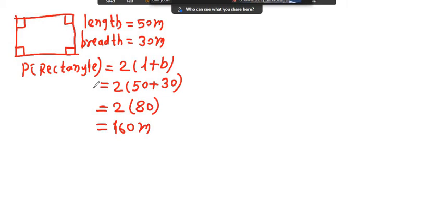Now, a triple fence has to be put along its edges. Triple fence means 3 rounds.